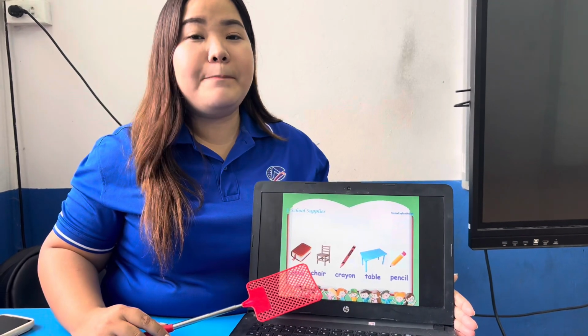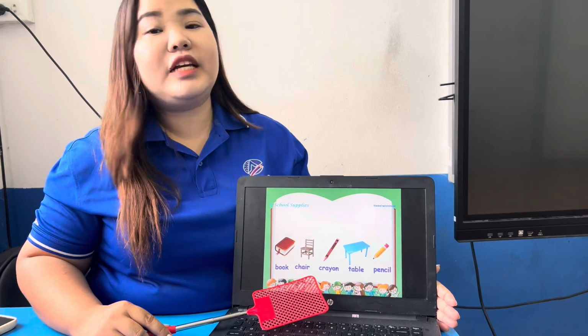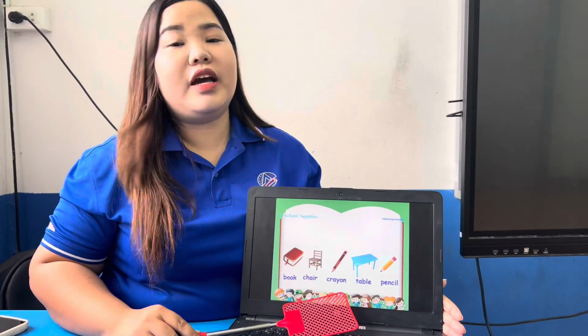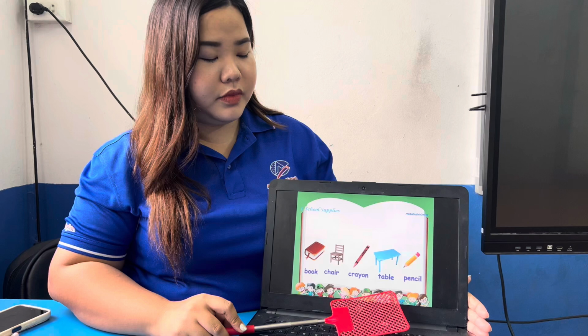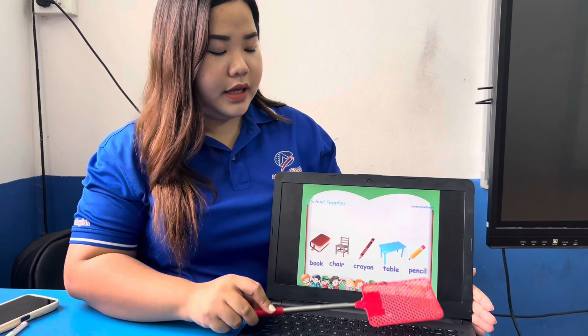We have book, chair, crayon, table, pencil.